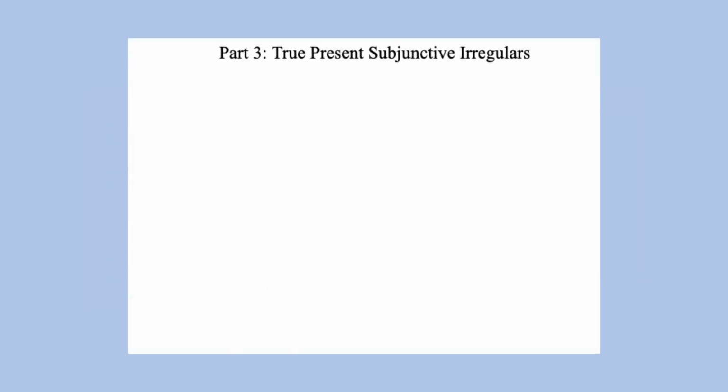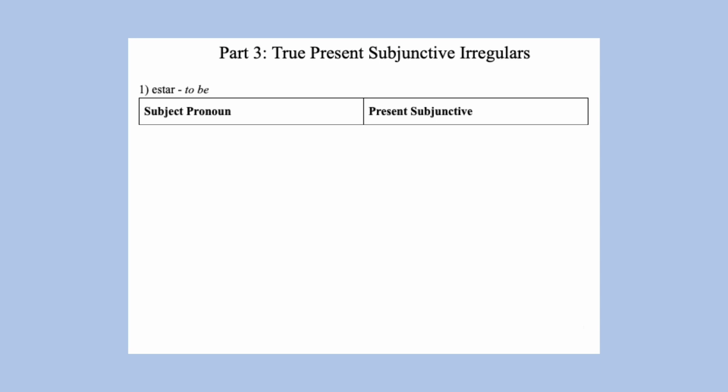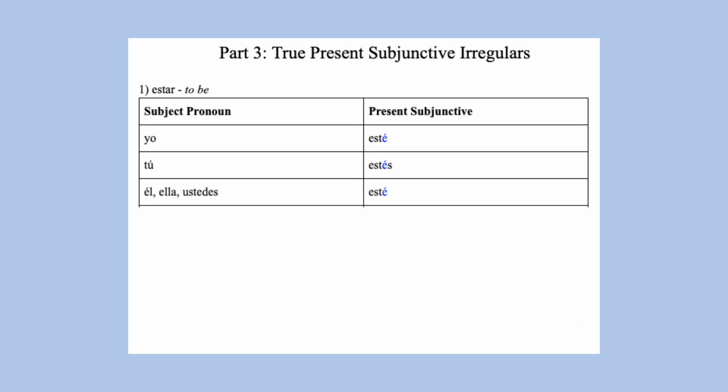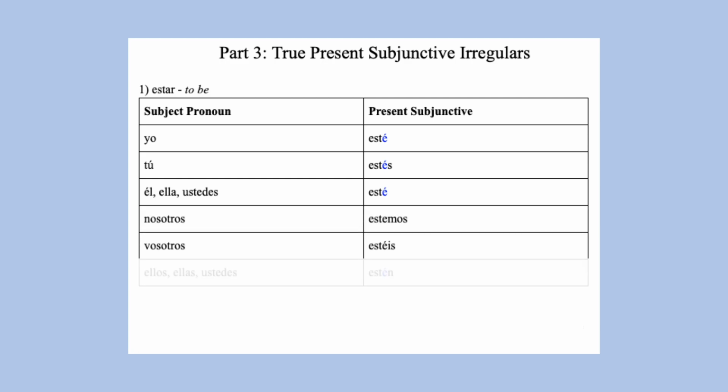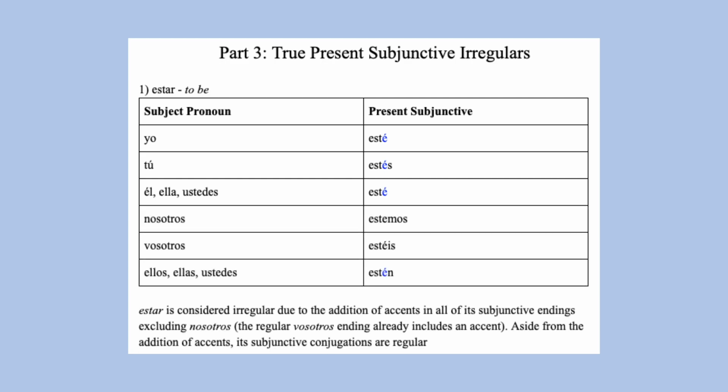Next are truly irregular verbs under the present subjunctive, starting off with estar. Esté, estés, esté, estemos, estéis, estén. And estar is only considered irregular in the present subjunctive due to the addition of accents in certain forms. Otherwise, it is a pretty regular verb in the present subjunctive.